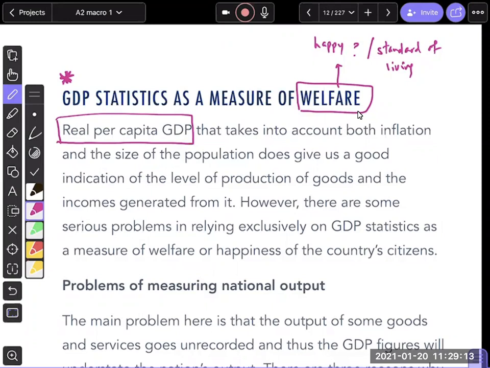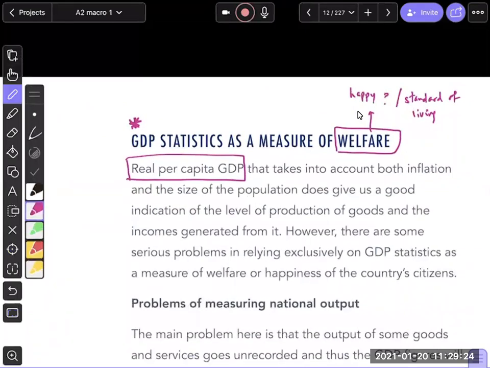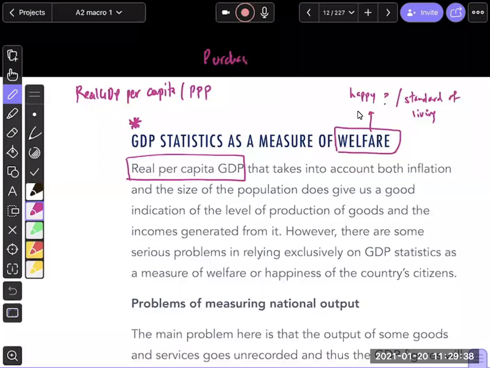So when we're comparing the welfare of countries, we normally look at real GDP per capita. In fact, we look at real GDP per capita, purchasing power parity adjusted. So let me write this here. Real GDP per capita, purchasing power parity. PPP basically means purchasing power parity.